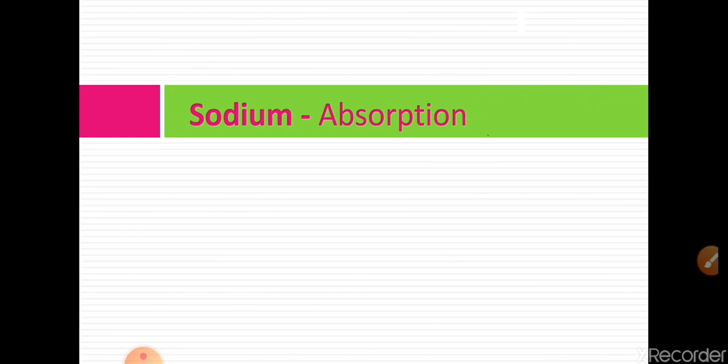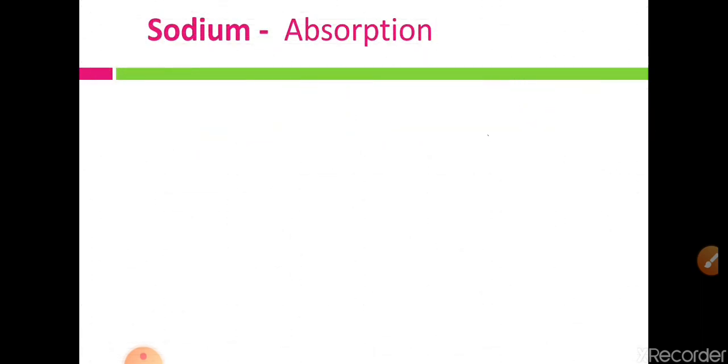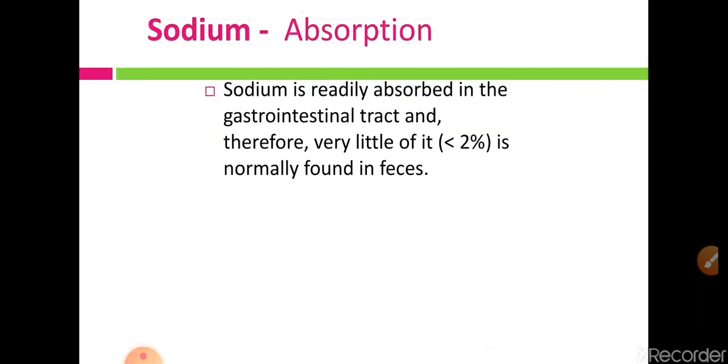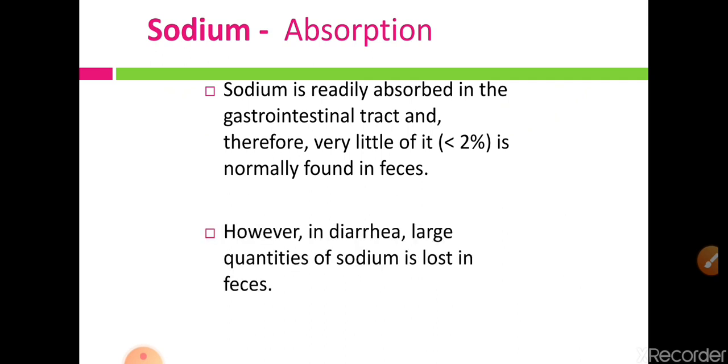Now let us see absorption of sodium in the GIT. Sodium is readily absorbed in the gastrointestinal tract, so very little, approximately less than 2%, gets excreted along with the feces, because sodium is very easily absorbed. But in conditions such as diarrhea, large quantities of sodium along with water are lost in the feces.